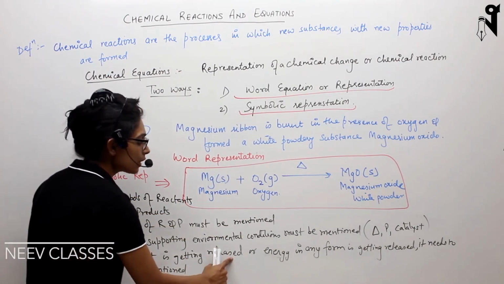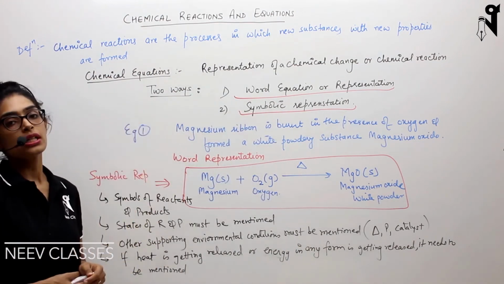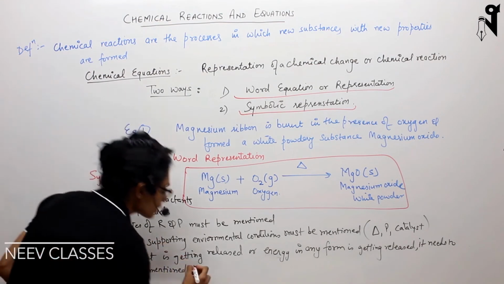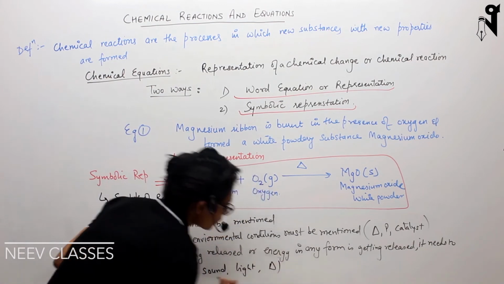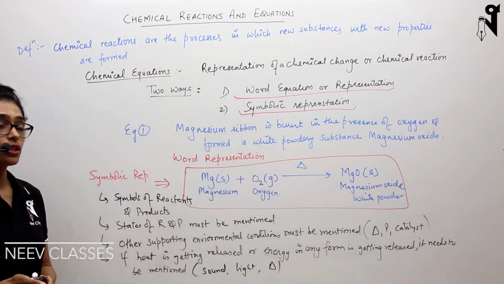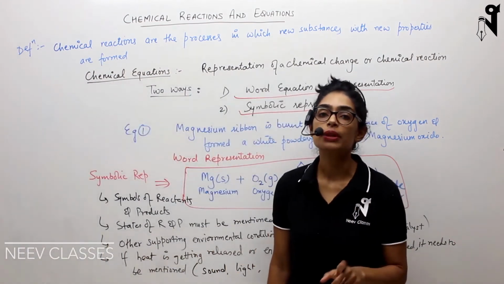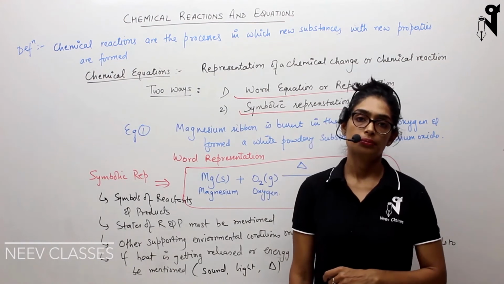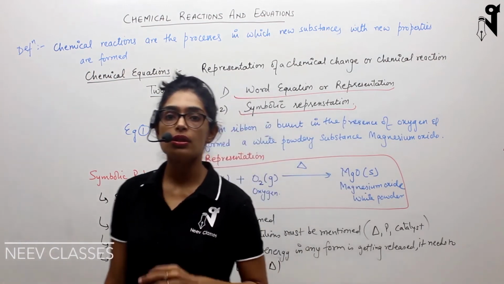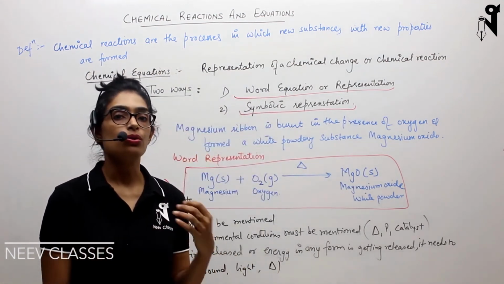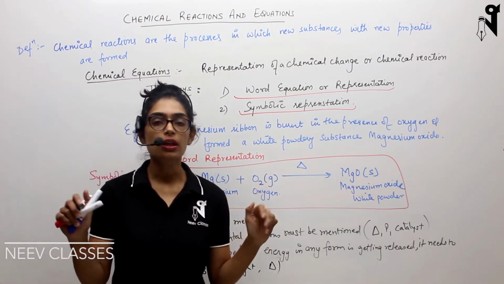So either if heat is getting released or any other energy is getting released, you have to mention it in the symbolic representation. And those energies can be sound energy, light energy, or heat energy. Your symbolic representation of a reaction is incomplete if either of this is missing. So this is a very, very important point. Please keep a note of it, because when you write the reactions in your exam or in your school tests, they'll cut the marks for not mentioning all these things while representing a reaction.